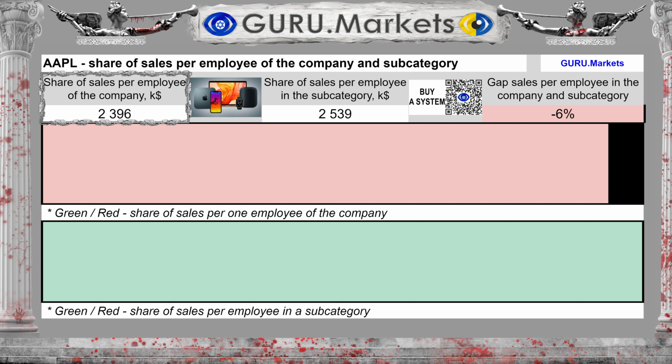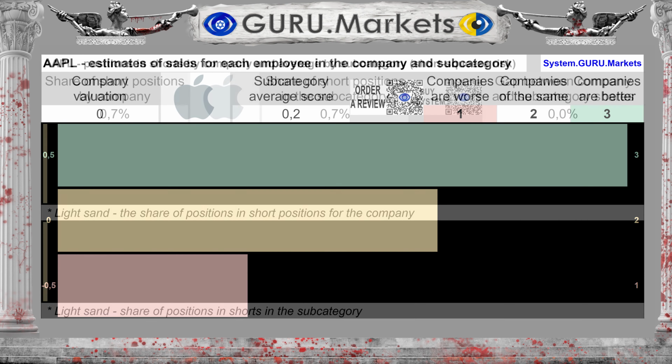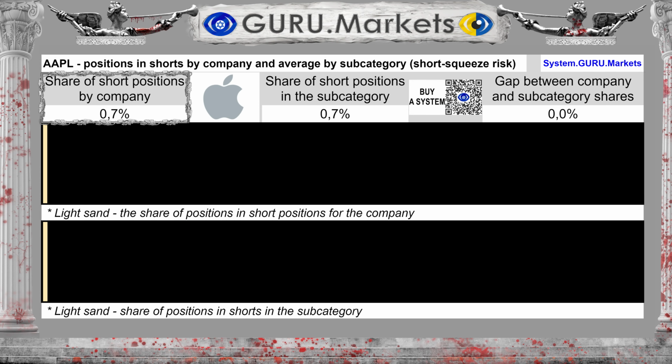Revenue per individual employee of the company is $2,396,000. By subcategory $2,539,000. The difference between the subcategory average and the company's performance is 6%. Estimation of sales per each employee of the company in comparison with the indicators of companies in the subcategory: Tolerable, 0 points.